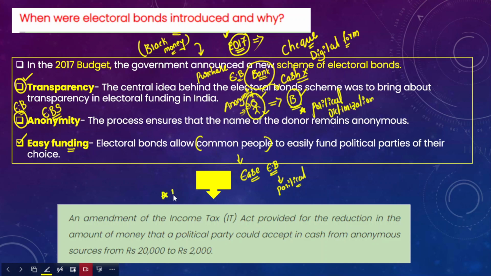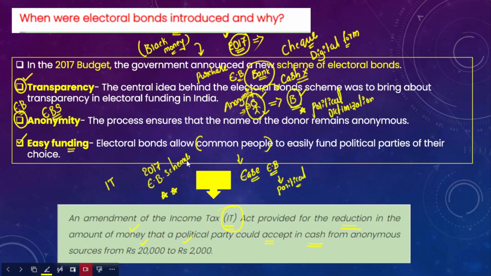However, you have to understand one important fact here. We have the Income Tax Act. This Income Tax Act has provided for a reduction in the amount of money that a political party can accept in cash from anonymous sources, from earlier 20,000 to 2,000. What does this essentially mean? We all know that in the year 2017, this electoral bond scheme was launched.